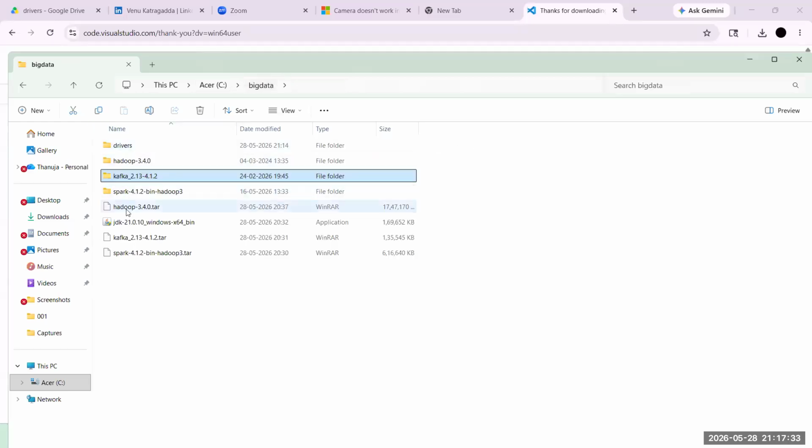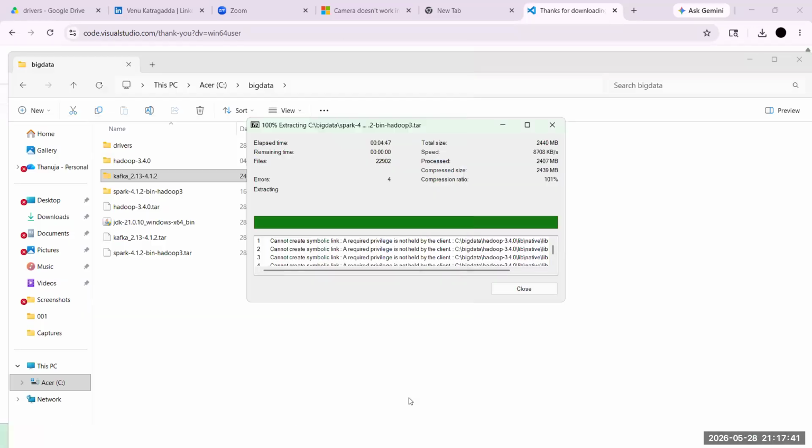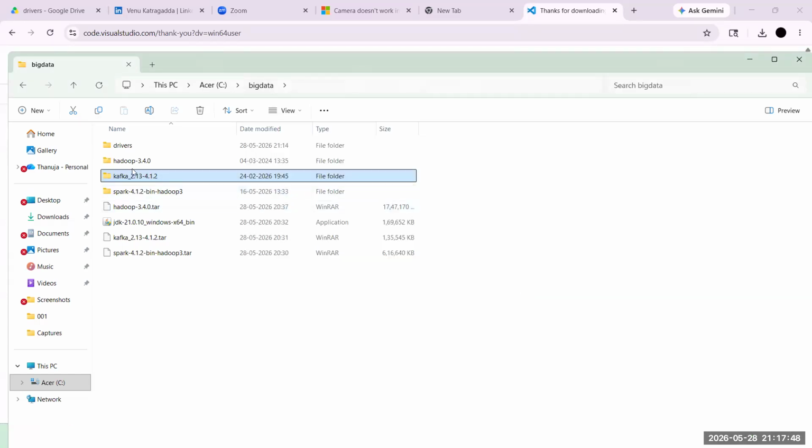These three softwares completed. Now, as per my knowledge, zip everything completed. Please check. 7-zip is completed. Don't worry, you will get a small warnings here. That's not creating an issue. Just close. That's it. These three softwares installation completed.